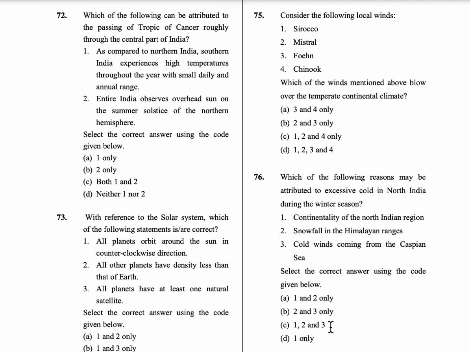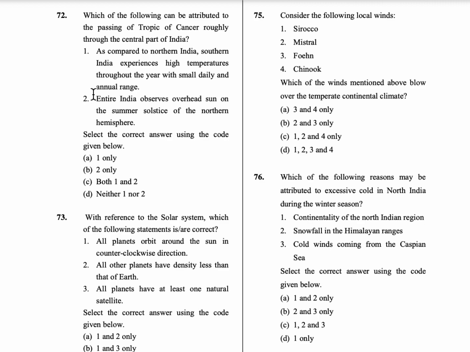So first statement is, as compared to the northern India, southern India experiences high temperature throughout the year with small daily annual range. Second statement is, entire India observes overhead sun on the summer solstice of the northern hemisphere.